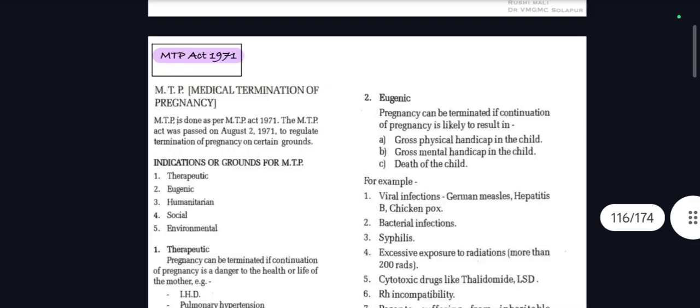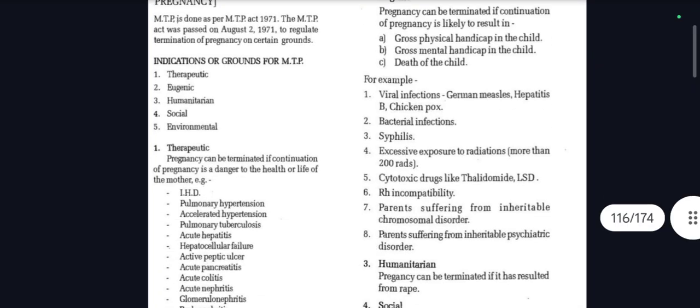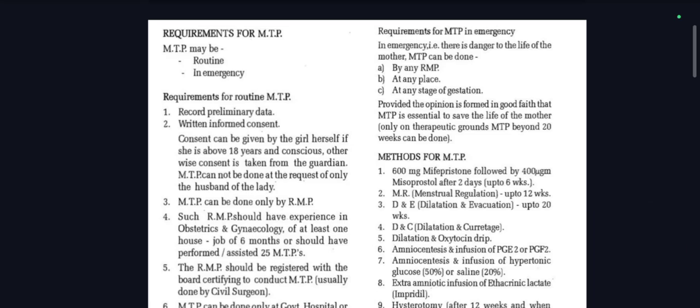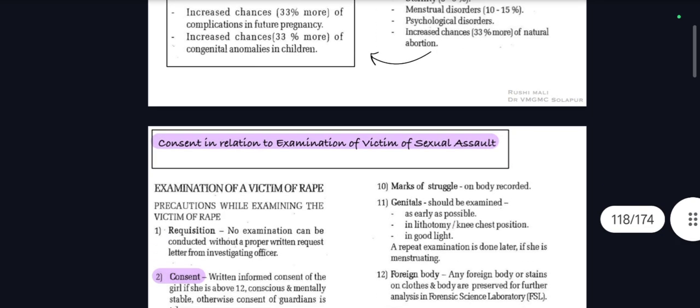In that you have to define MTP. Then you are going to write the indications or grounds, 5 grounds: therapeutic, eugenic, humanitarian, social, and environmental. Then we are going to write about indications, requirements in routine MTP, requirements in emergency MTP. Then what are the complications of MTP?